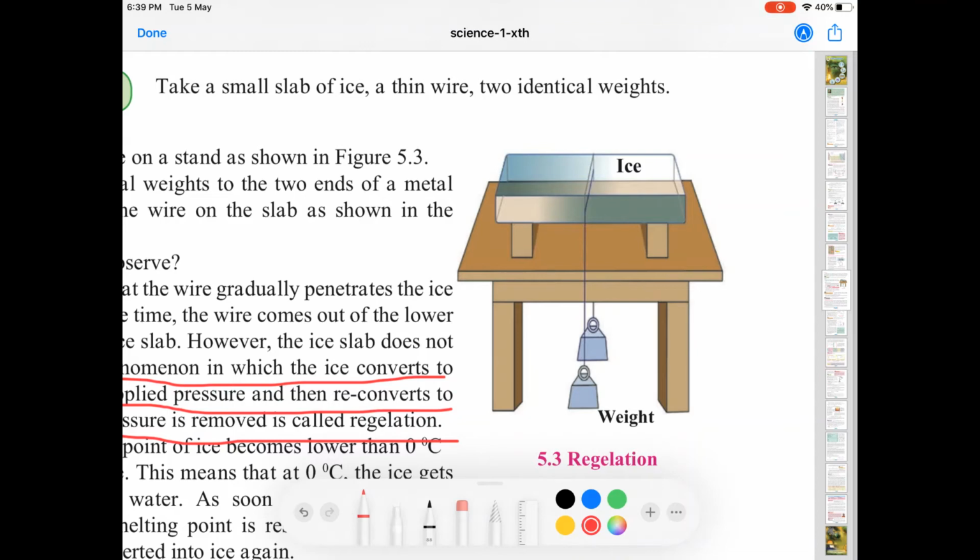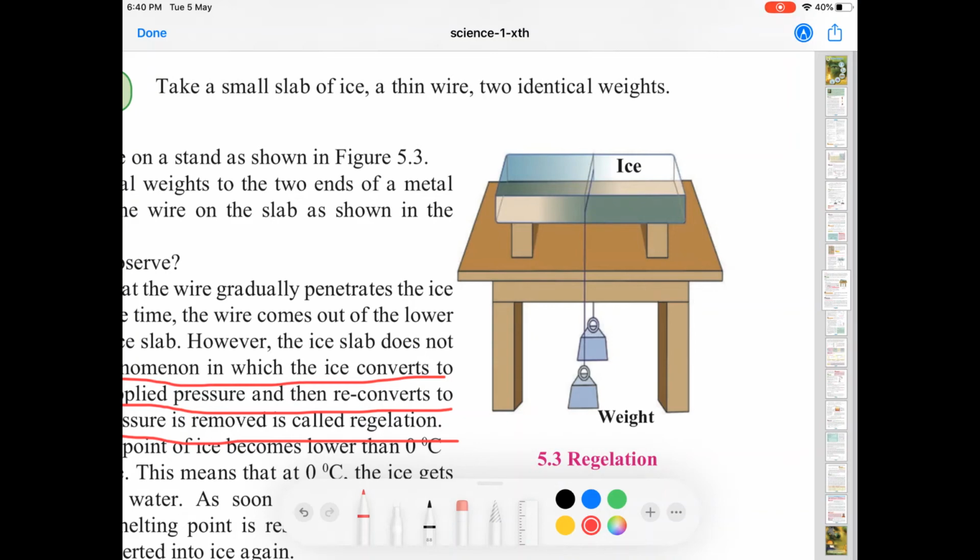When the ice gets converted into water, the wire passes through that layer and it moves on to the next layer. At the same time, the previous layer does not have any pressure anymore. So the water gets reconverted into ice. Are you following? Consider the second layer. In the second layer, now there is pressure because the string is on the second layer.